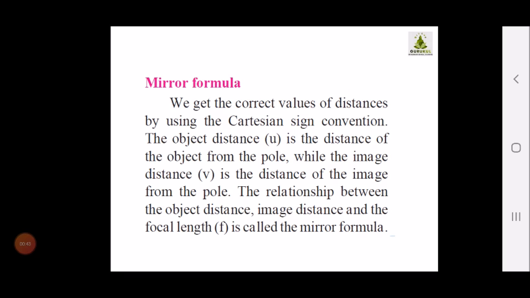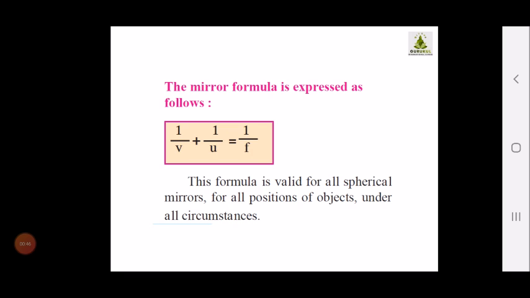So what does the mirror formula say? The mirror formula says that 1/v + 1/u = 1/f. This formula is valid for all spherical mirrors, for all positions of objects, under all circumstances.